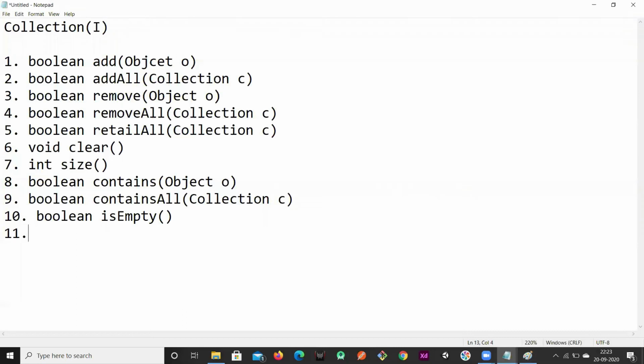And then if you want to convert this collection into an array, we have a method called toArray. toArray is a method that converts this collection into an array. But what will be the return type? The return type is an Object array, because in the collection everything is an object. So whenever I convert this to an array, it's going to return an Object array.